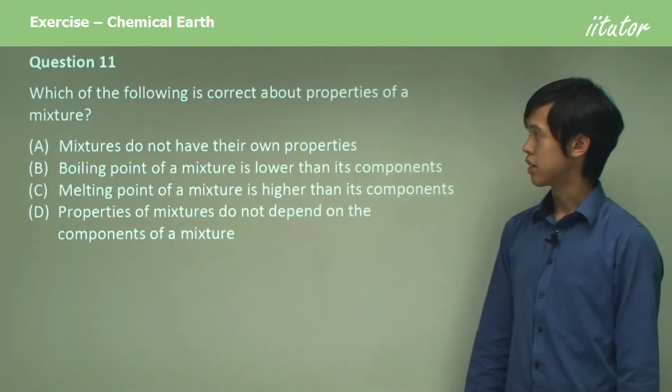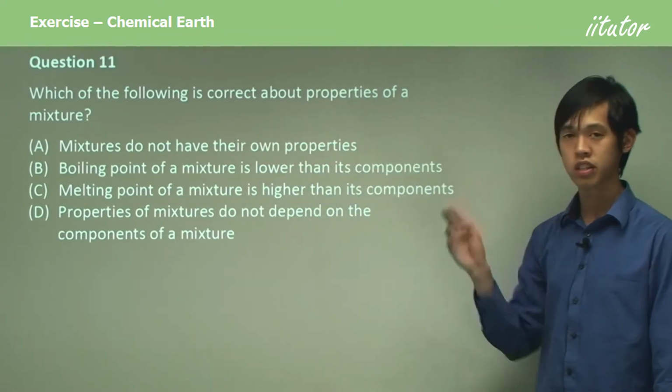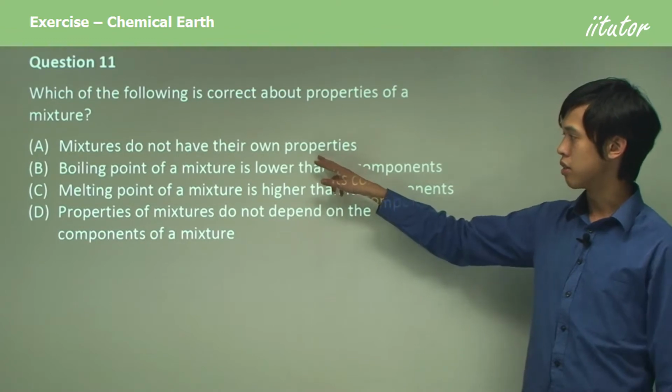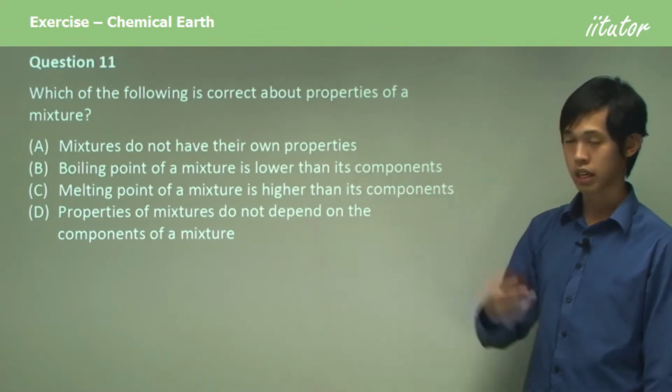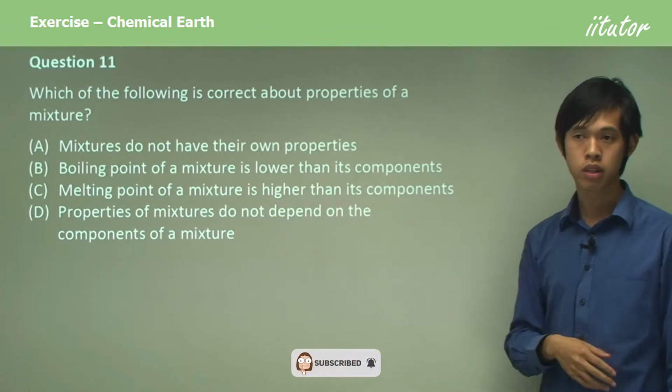So which of the following is incorrect? Oh, sorry. Which of the following is correct about properties of a mixture? So, A: Mixtures do not have their own properties. That could be true. B: The boiling point of a mixture is lower than its components.